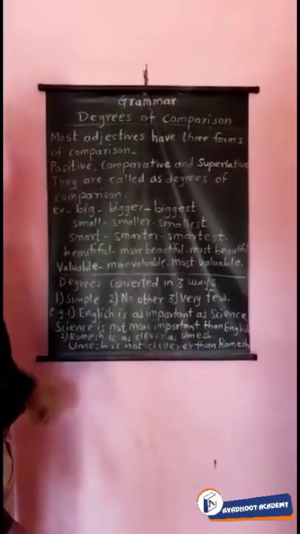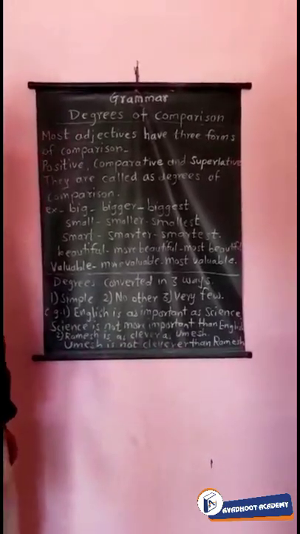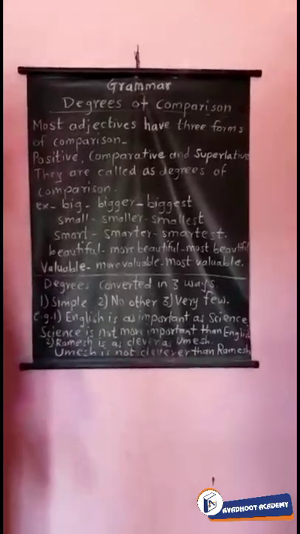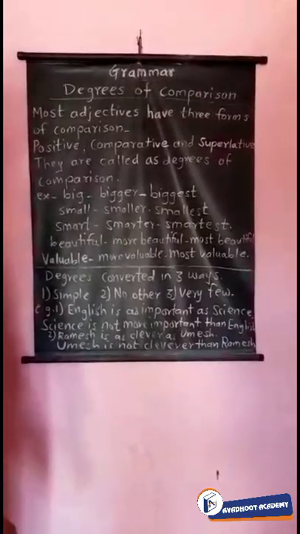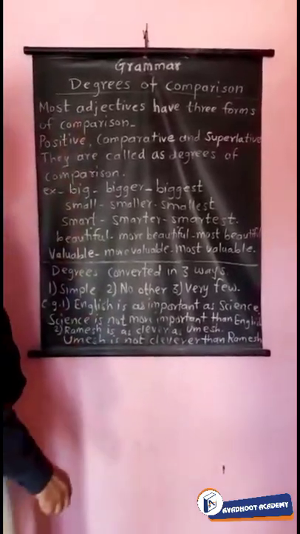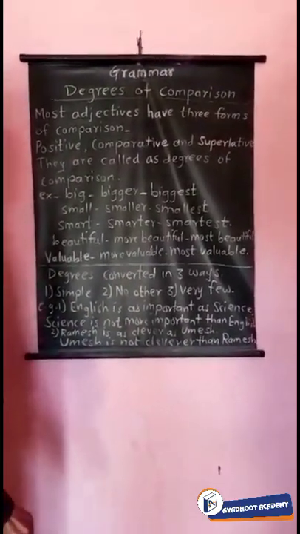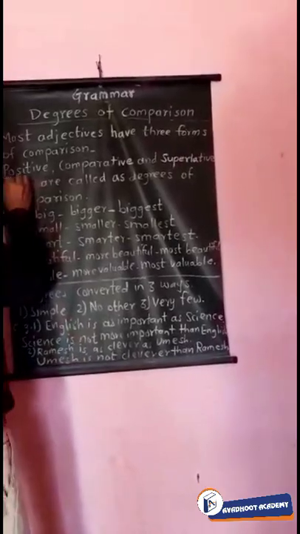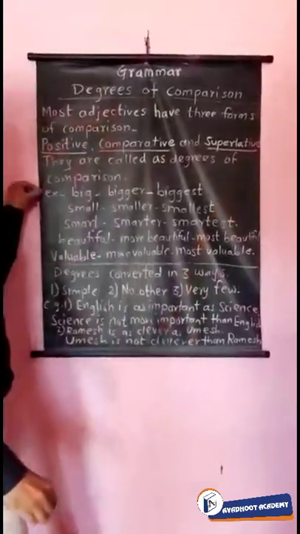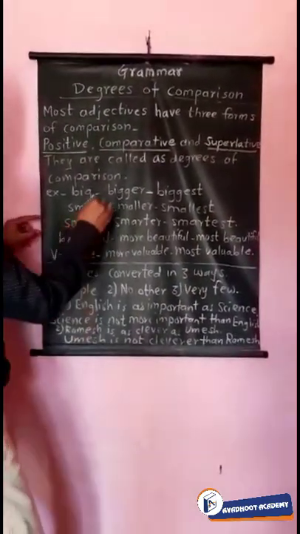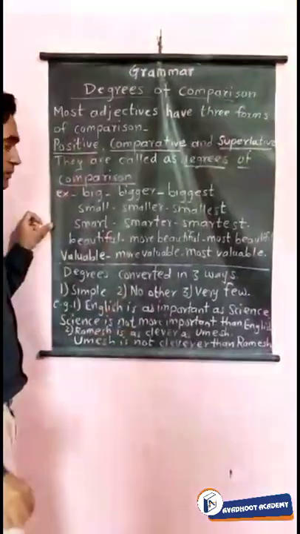Good morning, students. Today's topic is degrees of comparison, that is degrees in the grammar section. So there are 3 degrees, you know very well from the 5th standard, but here we are going to see the topic in detail. What do you mean by degrees? Most adjectives have 3 forms of comparison. How many forms are there of the adjectives? 3 forms. These are positive, comparative and superlative. So they are also called degrees of comparison.